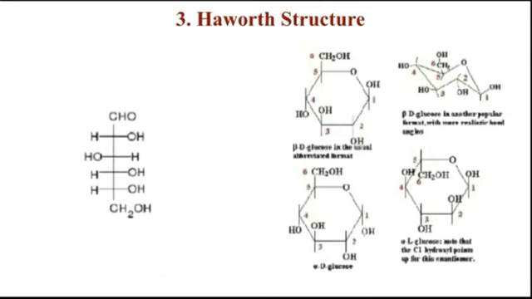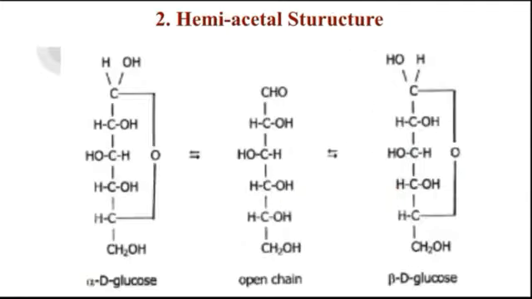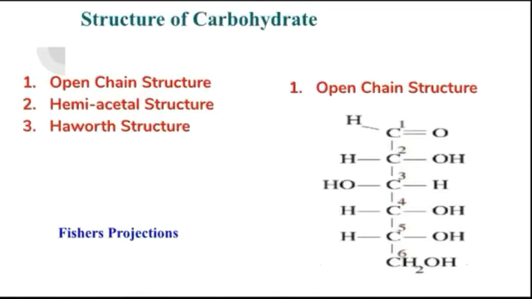So today we have seen the structure of carbohydrate. In that there are 3 structures we have seen. The first is the open chain structure, that we call straight chain structure. Another is the hemiacetal structure.